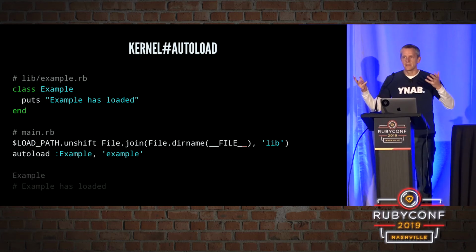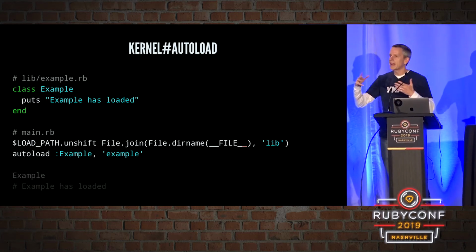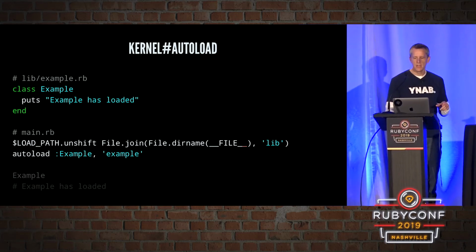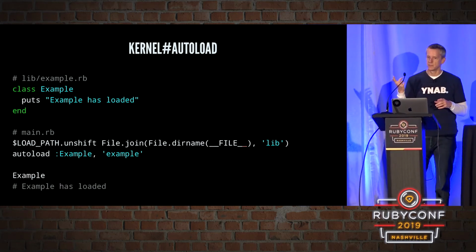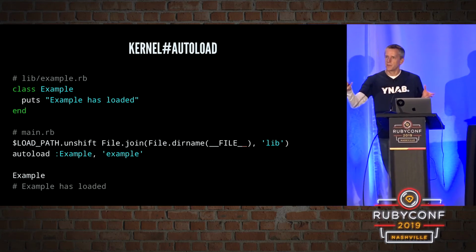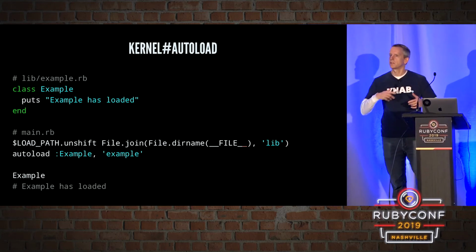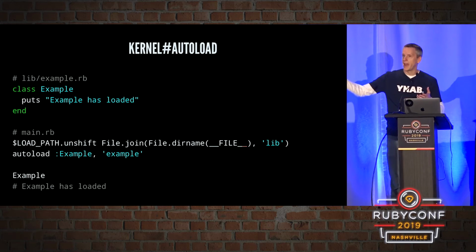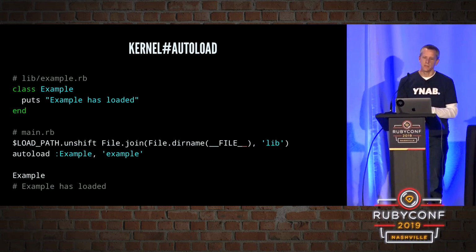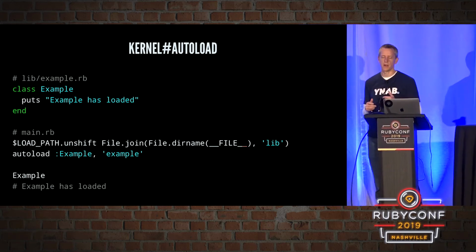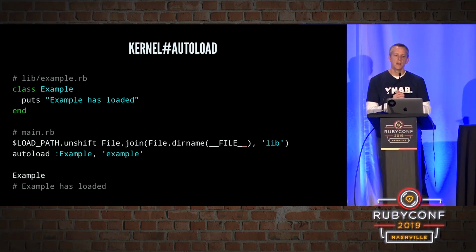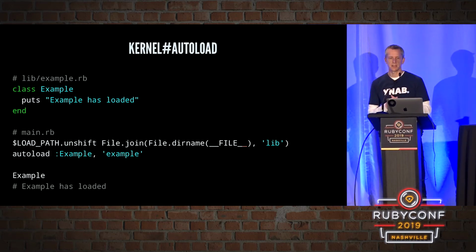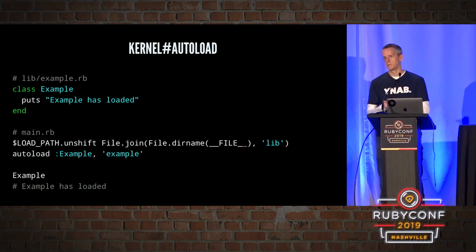when we autoload it, it's not actually going to go and read that file at all. Nothing actually happens here. Nothing happens until we reference the Example constant that we passed to autoload. So we say autoload :Example. Example is the name of the constant that's going to trigger the loading. And then we give it a path, just like we would give to require, because in fact, autoload calls require under the hood. When we call Example for the first time, that's when the requiring happens. And if we never referenced the Example constant, that thing would never be loaded.